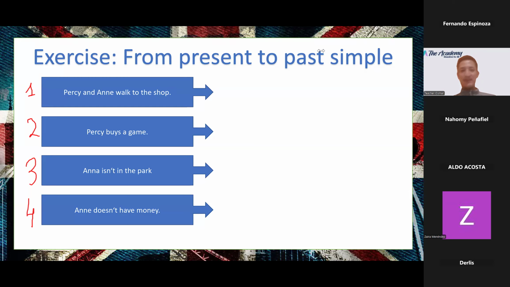Excellent, super duper. Los demás, the rest of you, 1 more minute, please. Remember, you are going to transform these sentences from present to past.